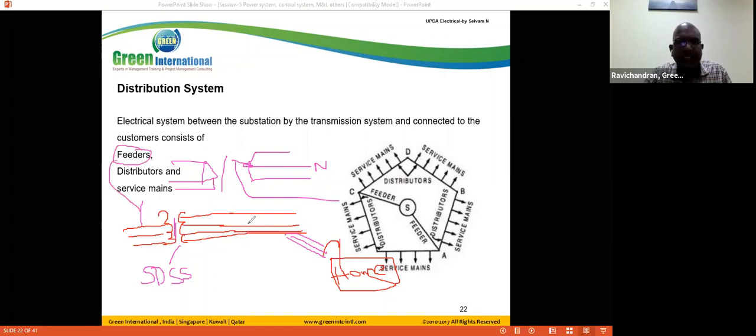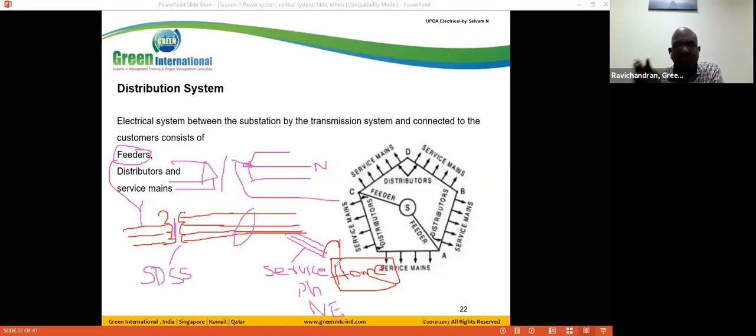On the secondary we have a 4-wire system. This system we call the distributor. For our home, if we need a single phase supply, we need 2 wires: phase and neutral. These wires we call the service mains.